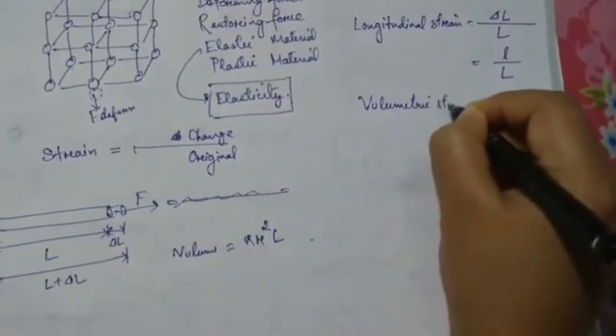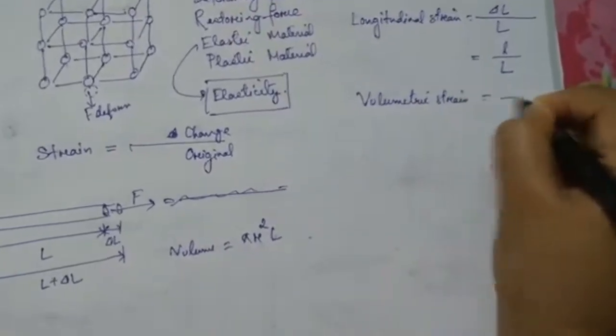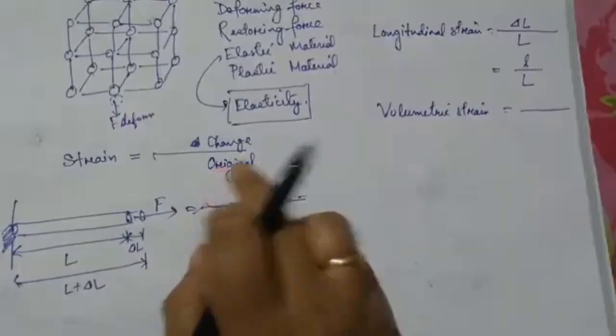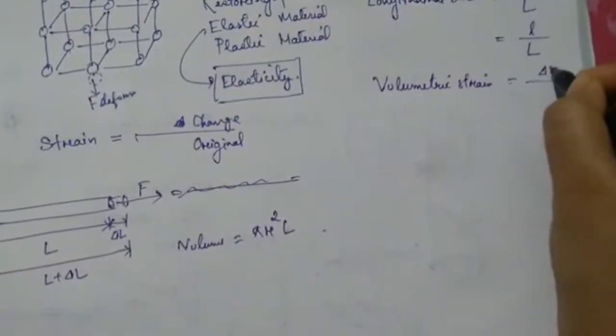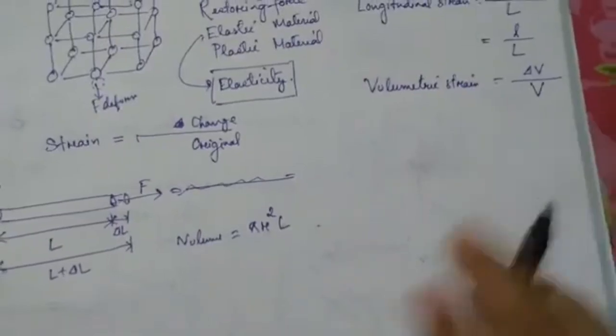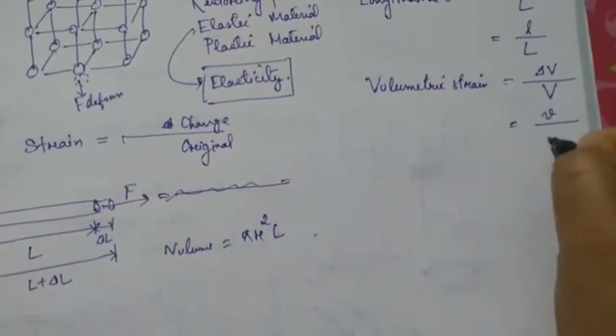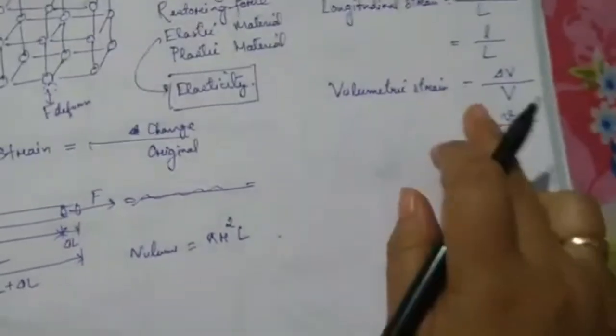Similarly, volumetric strain is change by original, so change in volume divided by original volume. All of you know about it, I hope. This is del V by V. You can write it as small v by capital V. So remember, there is a change.